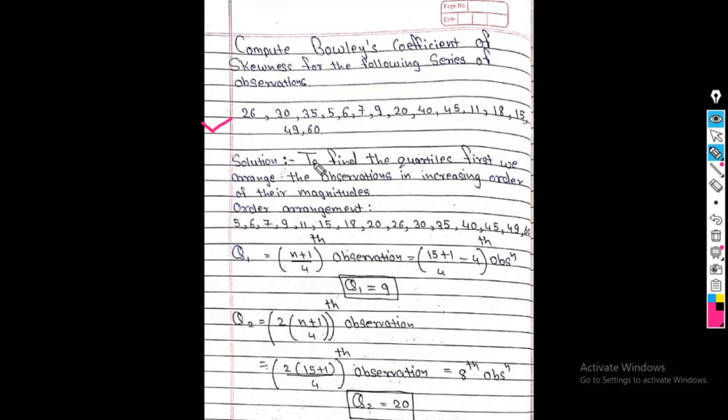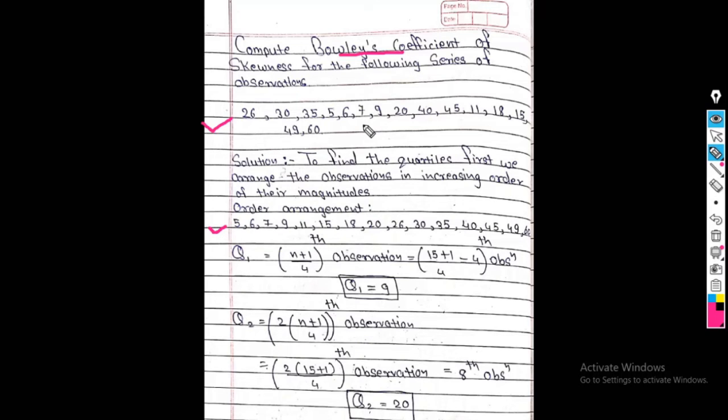So the data given is what? It is odd. Next, convert these observations either into increasing order or decreasing order. So see, we first convert it into increasing order. All observations are written in increasing order. Now which coefficient do we have to find here? Bowley's coefficient of skewness. Therefore we need to find all the quartiles.